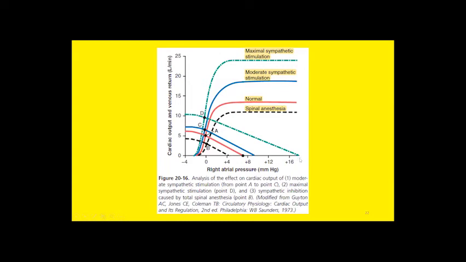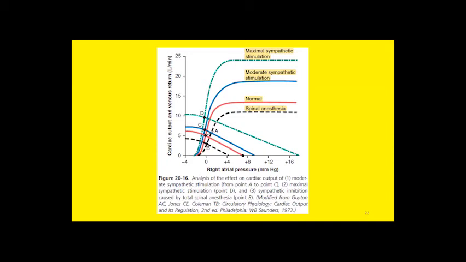This means if you stimulate the heart with sympathetic nerve fibers, this will increase all the cardiac activities. This will increase the cardiac output. This will increase the force of contraction of the heart. This will increase the venous return, and this will also increase the MSFP.